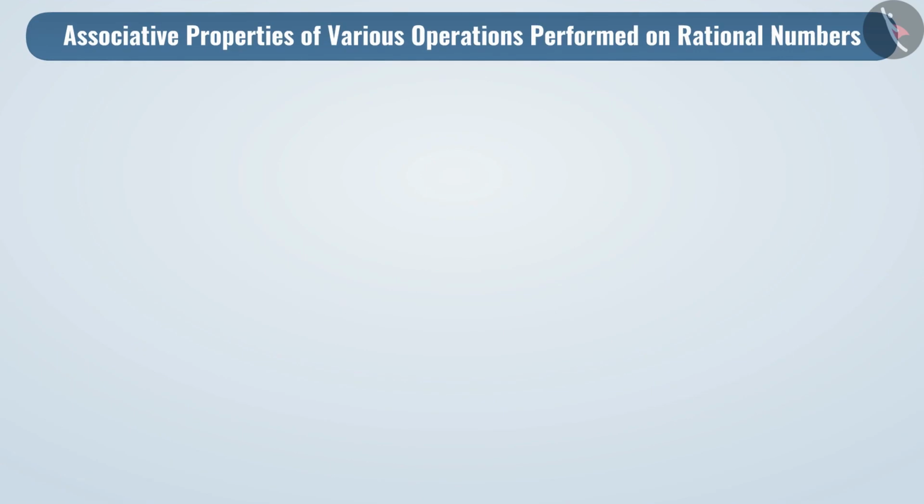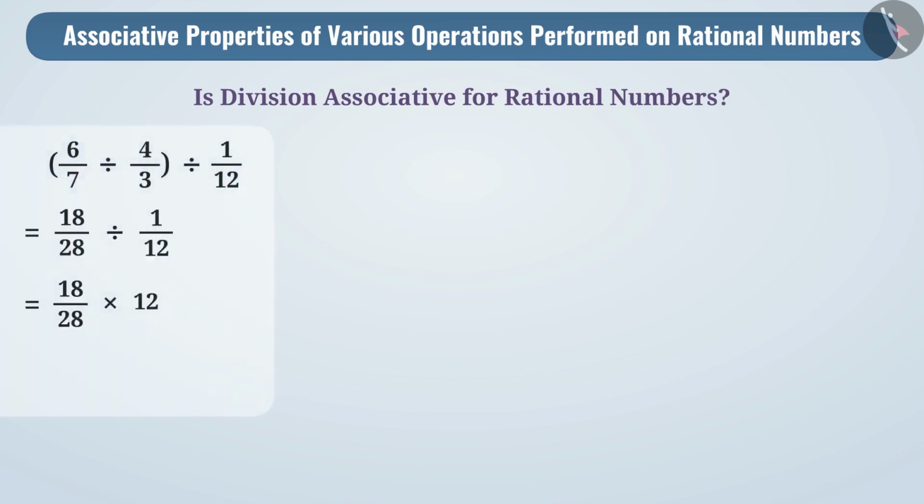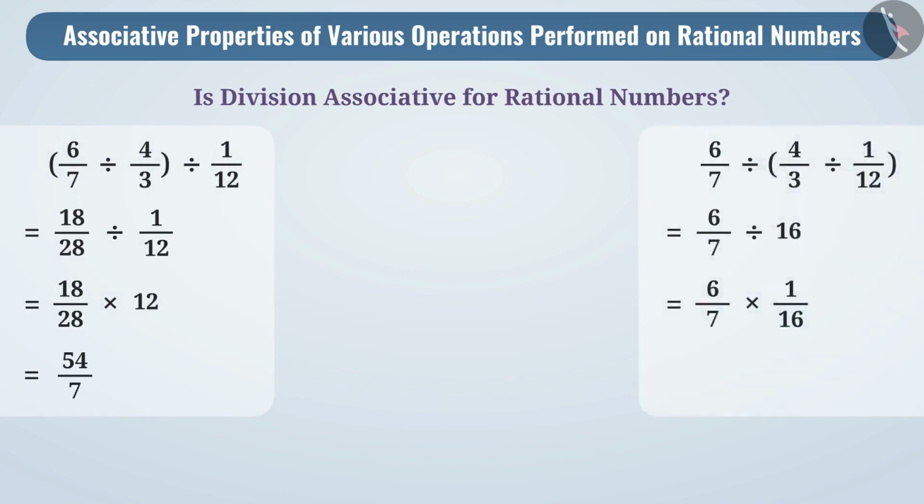Similarly, let us find out whether division is associative for rational numbers. If we simplify 6 by 7 divided by 4 by 3 divided by 1 by 12 in this way, the result will be 54 by 7. But if we simplify it in this way, we will get the result 3 by 56. In both cases, the result is not equal.